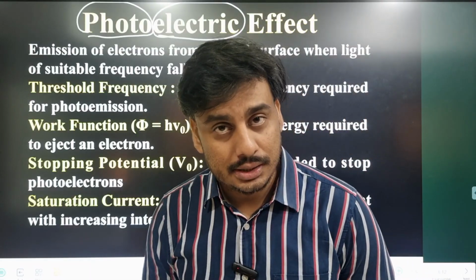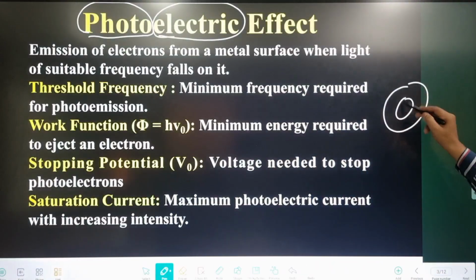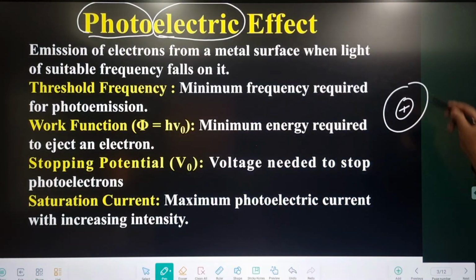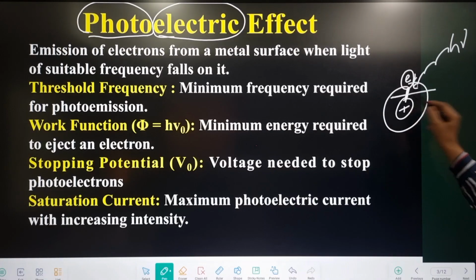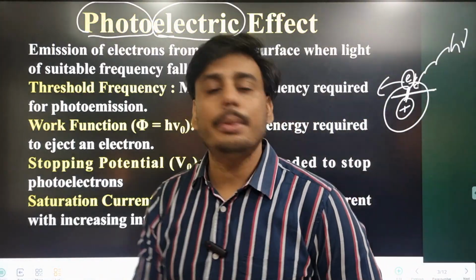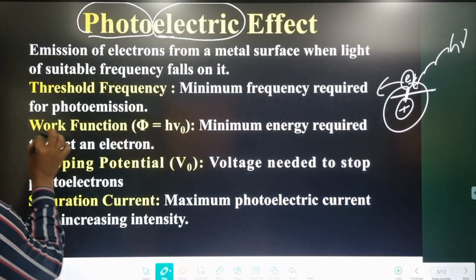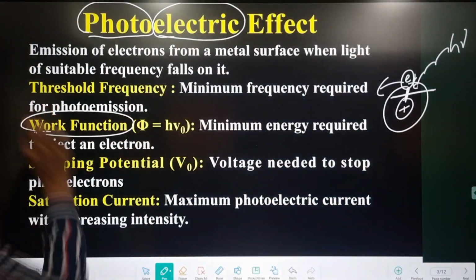So the photoelectric effect means the emission of electrons from the surface of a metal when light of suitable wavelength falls on it. If you consider a metal, this is the nucleus, which is positively charged. If one electron is revolving around the nucleus, there is some binding energy. When the external light energy is sufficient to break this bond, the electron is free to move. That minimum amount of energy is known as the threshold energy, also defined as the work function.